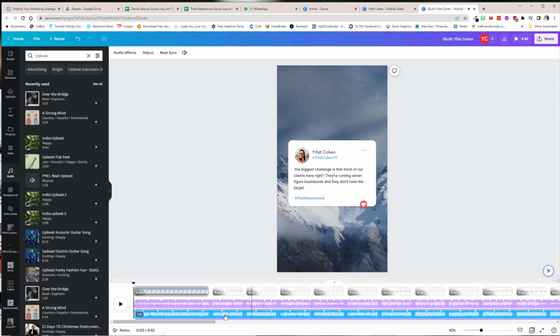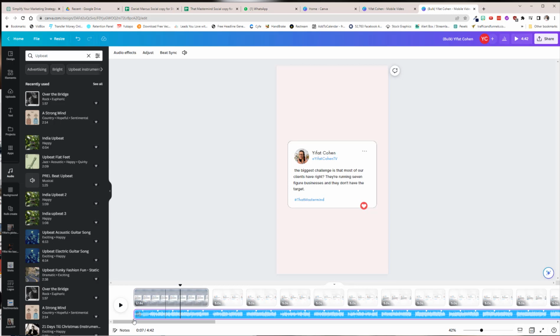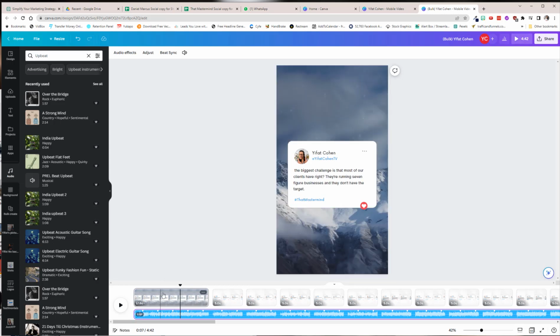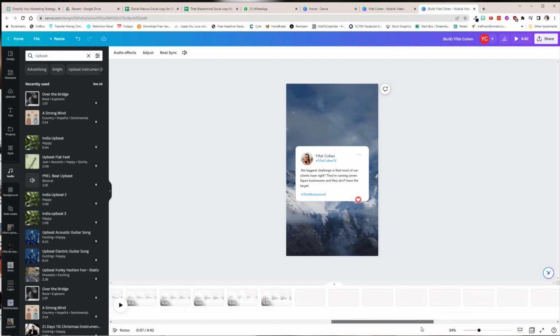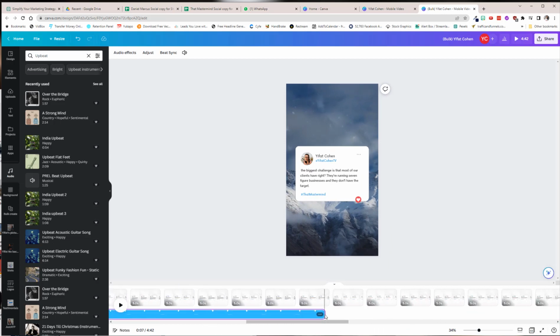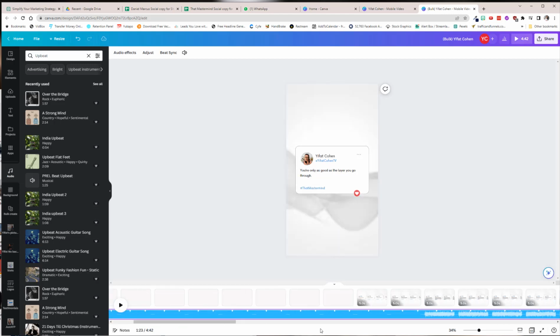So here's the cool part. First of all, I don't need this. I'm just going to remove it. And here's the part that I want, and I only want it for this part. So what I can do is I can come here, squeeze the audio only for the part that I want.